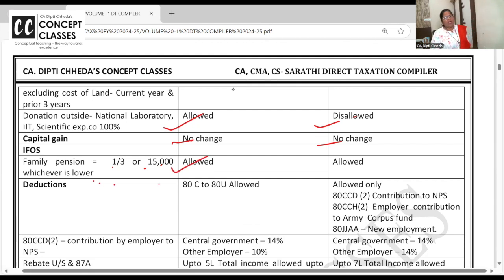Here it is 1/3 or 25,000. I have mentioned it up, I have not mentioned it in the table. It's allowed 1/3 or 25,000.